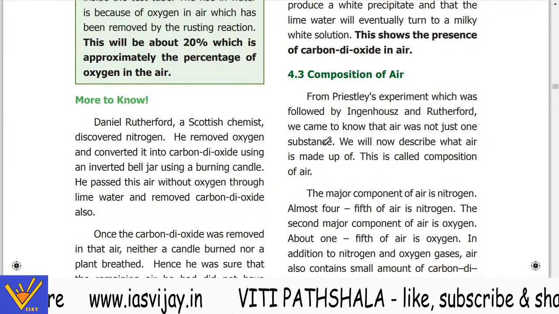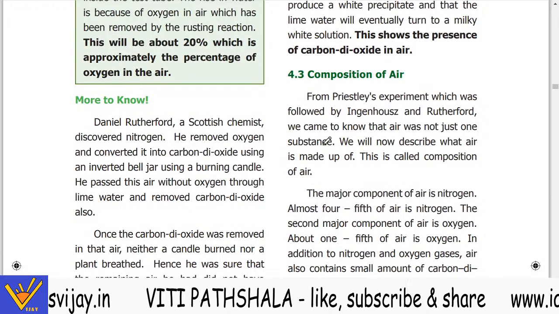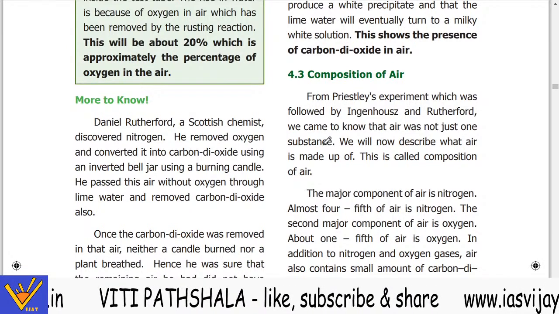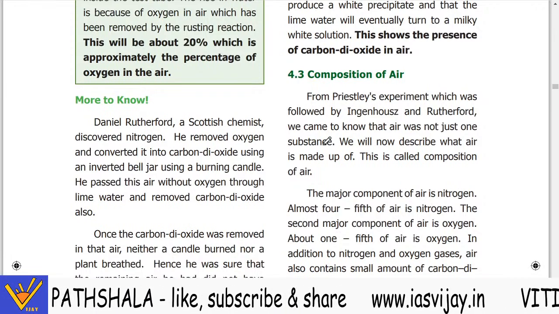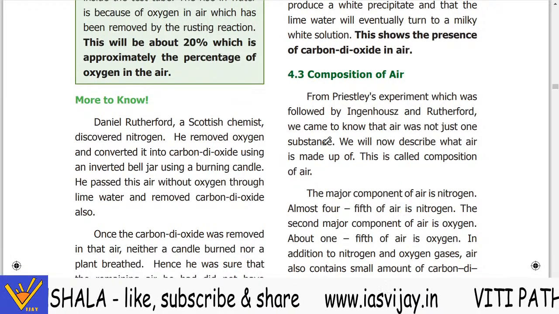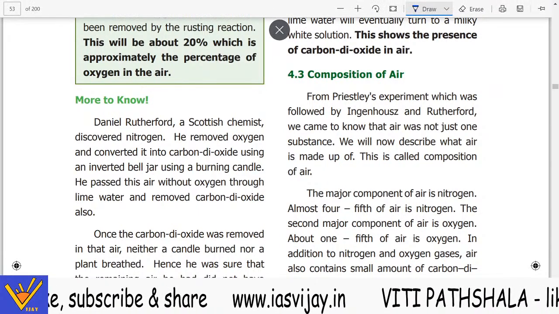The first one we have done shows clearly that oxygen and carbon dioxide are present, and that living beings require oxygen whereas plants require carbon dioxide.